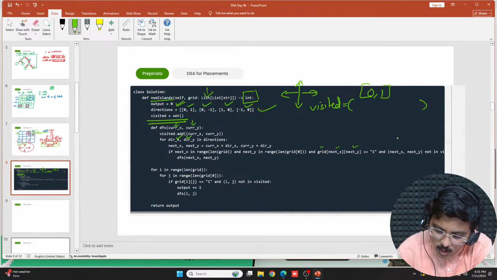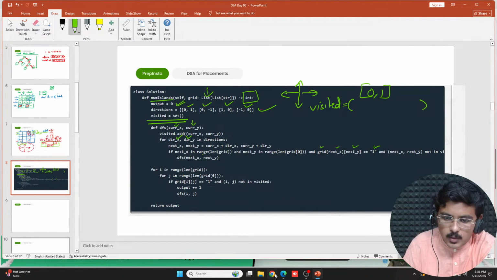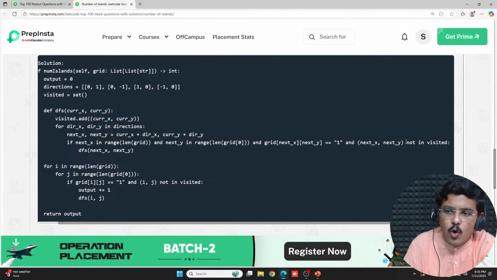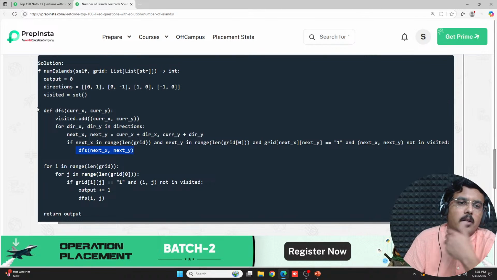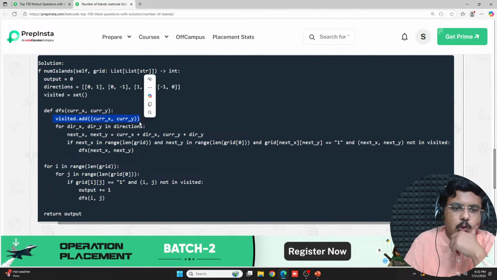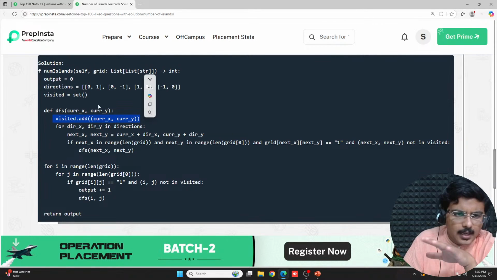So basically whatever particular position you're trying to scan should be 1, and the next of x and next of y not in visited. Now this is something important which I'll show you here. If the next of x and next of y is not in visited, run DFS over it. Basically run this DFS again over it and add it to visited. You got it? Same thing that I just explained to you.